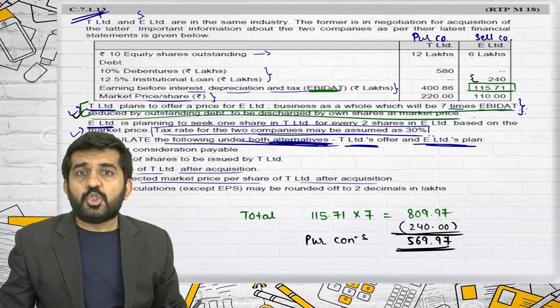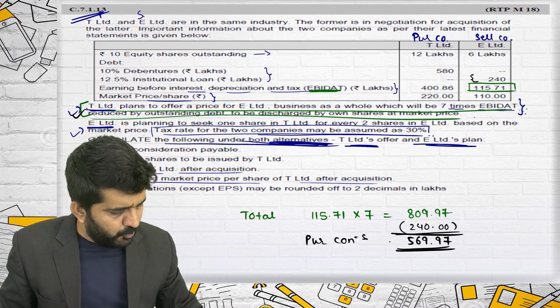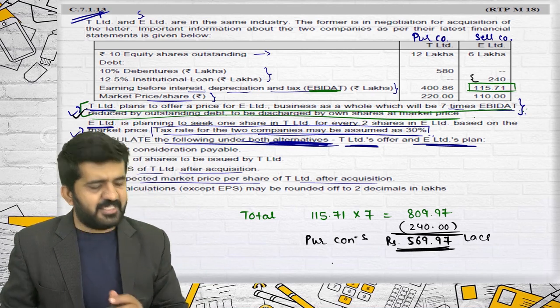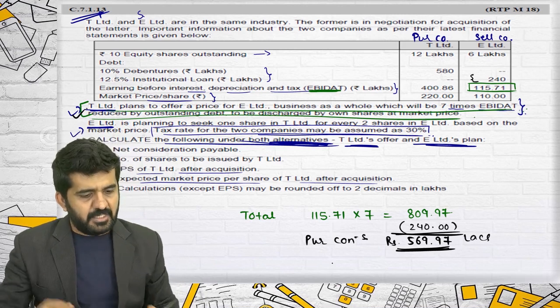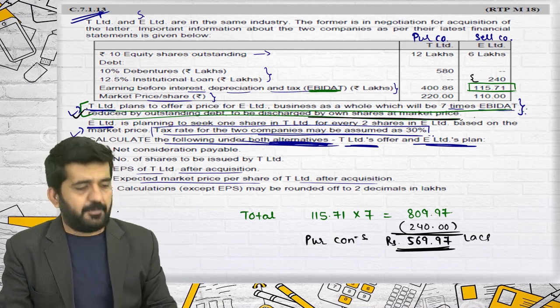So the purchasing company is offering that we will pay you rupees 569.97 lakhs for your business by issuing our own shares at market price.